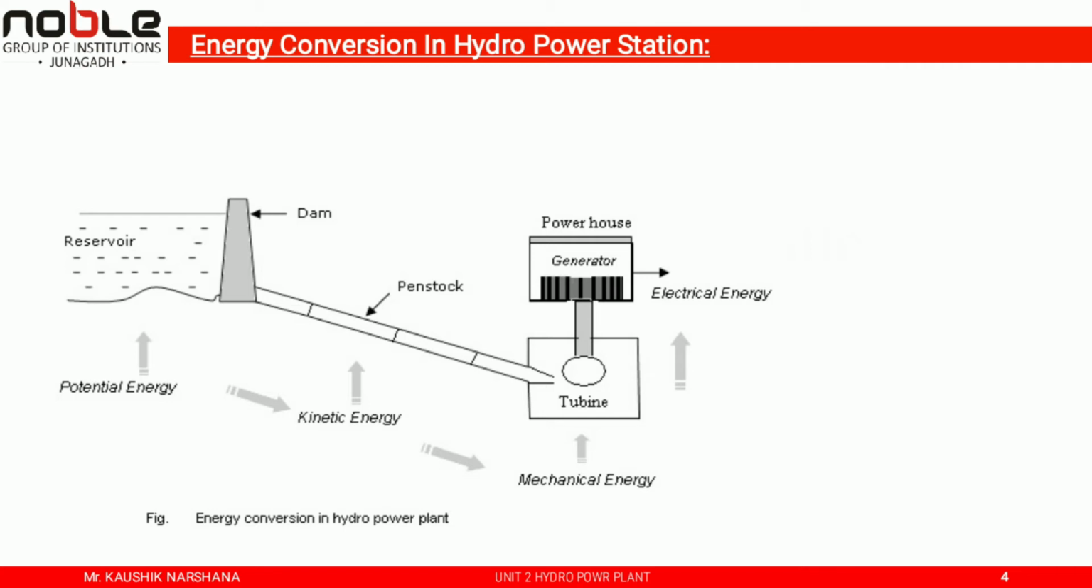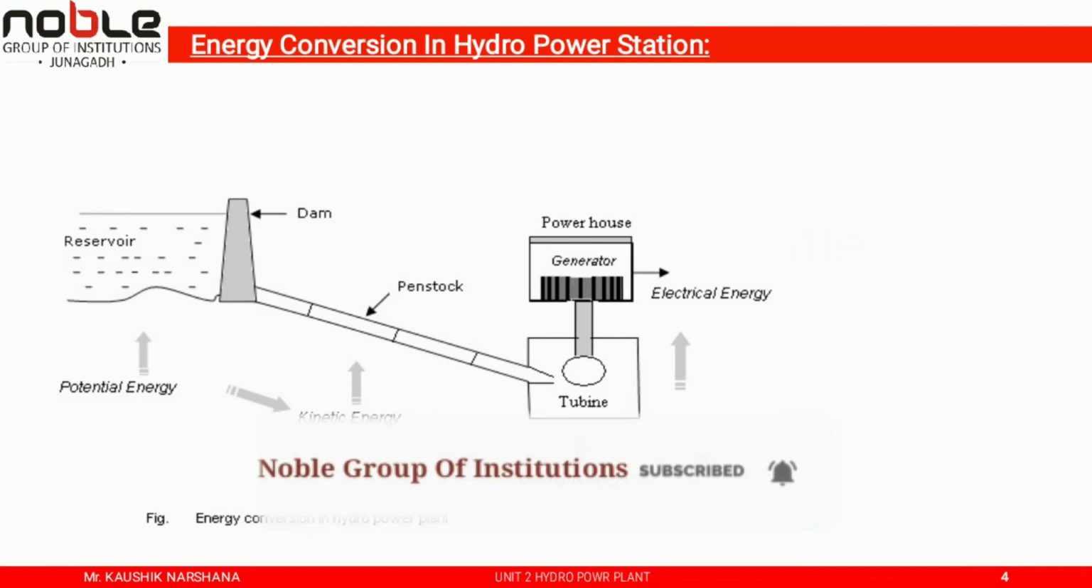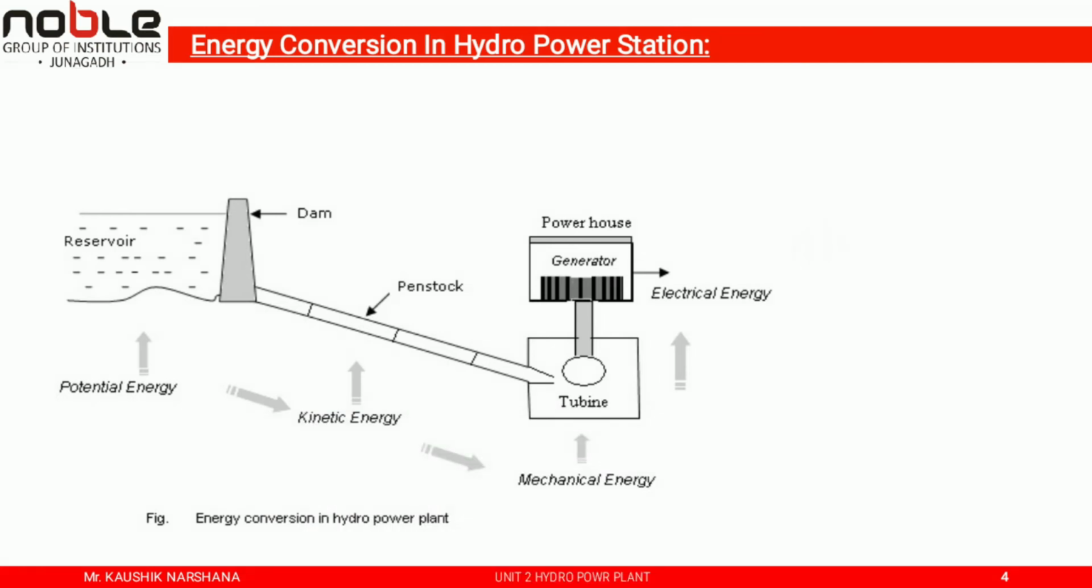Now next, energy conversion in a hydropower station. As we discussed earlier, no fuel is used, but the potential energy of water at some height is used. So there is potential energy in water as it is at some height. When this water is brought down by passing it through the penstock or pipeline, the potential energy is converted into kinetic energy. When water passes through the turbine, the kinetic energy is converted into mechanical energy, and the alternator coupled to the turbine converts the mechanical energy into electrical energy.